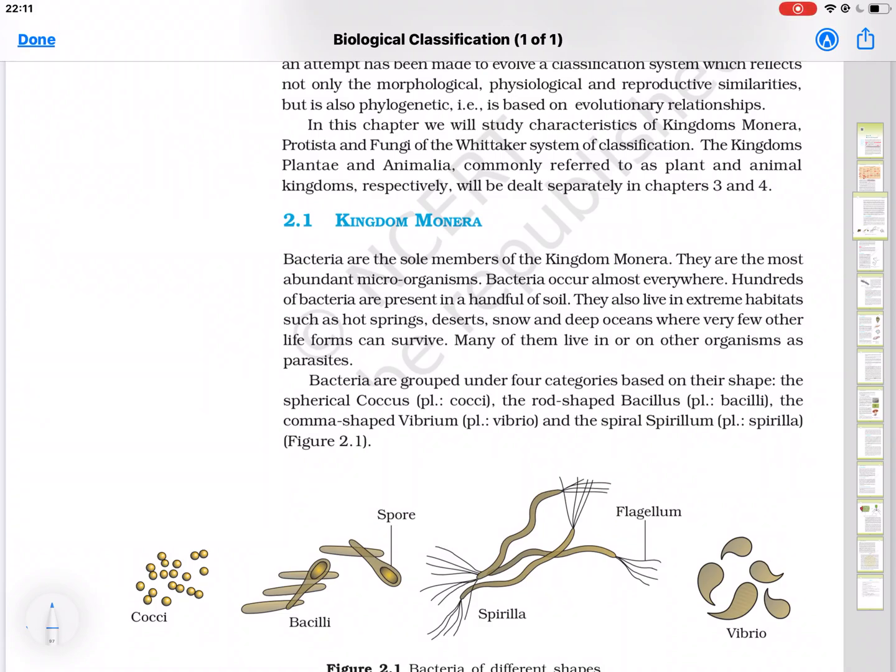Good morning, students. Our today's topic is Kingdom Monera. Bacteria are the sole members of Kingdom Monera.